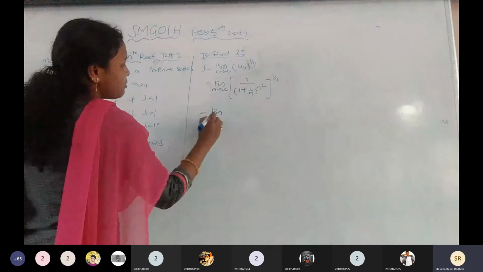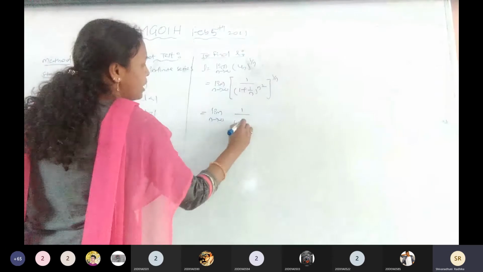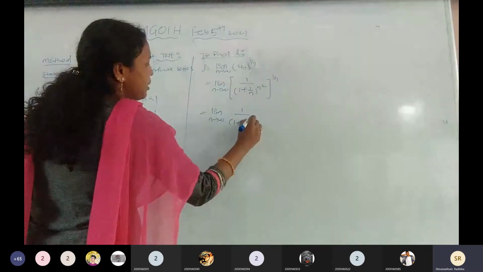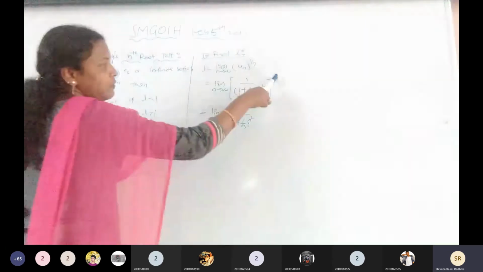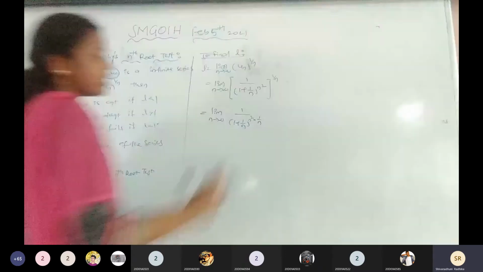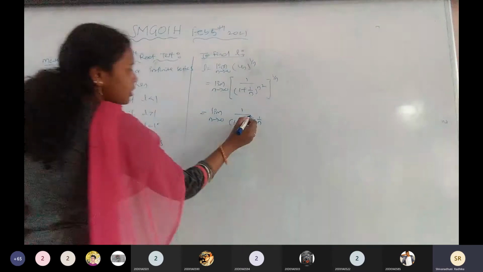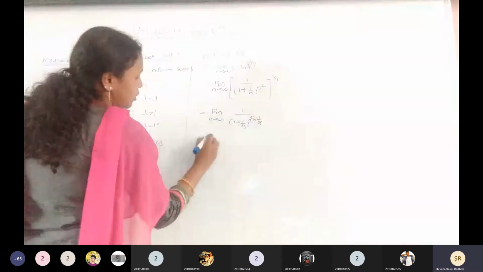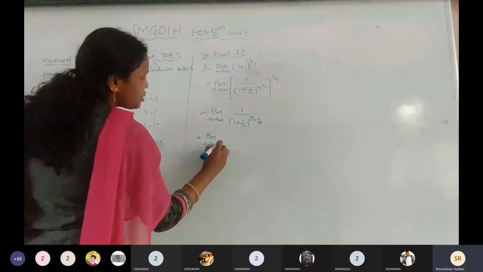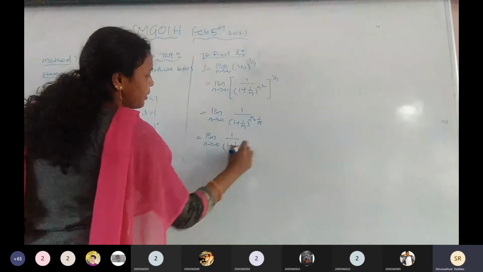See here. First of all, simplify the given expression. Here we have 1 by 1 plus 1 by n to the power of n square, and this is to the power 1 by n. n square into 1 by n is the power. It is clear? Now the square and 1 n get cancelled. What is the remaining? Limit n tends to infinity, 1 by 1 plus 1 by n to the power of n.